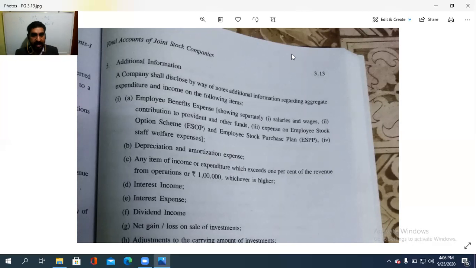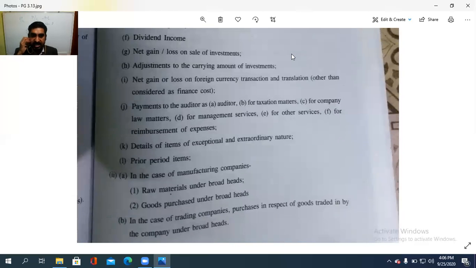Then interest income, interest expense, dividend income, net gain or loss on sale of investment, adjustment to the carrying amount of investment, net gain or loss on foreign currency transaction and translation other than considered as finance cost, payments to the auditor, such as auditor for taxation matters, for company law matters, for management services, for other services, for reimbursement of expenses, etc. Details of items of exceptional and extraordinary nature, prior period items,